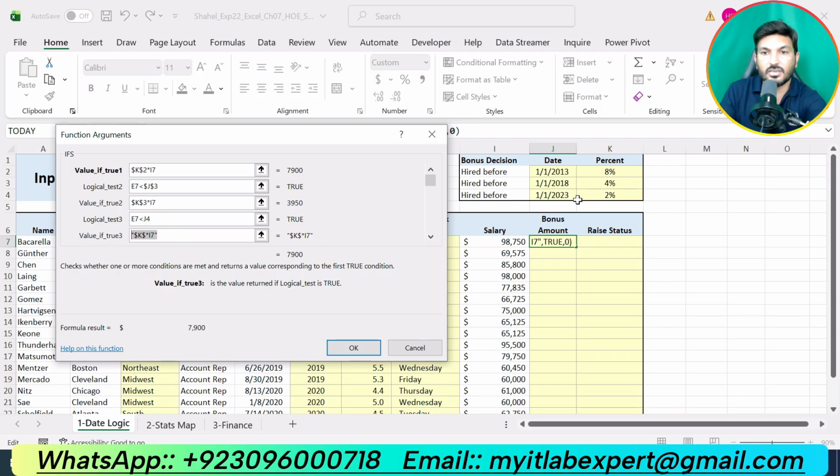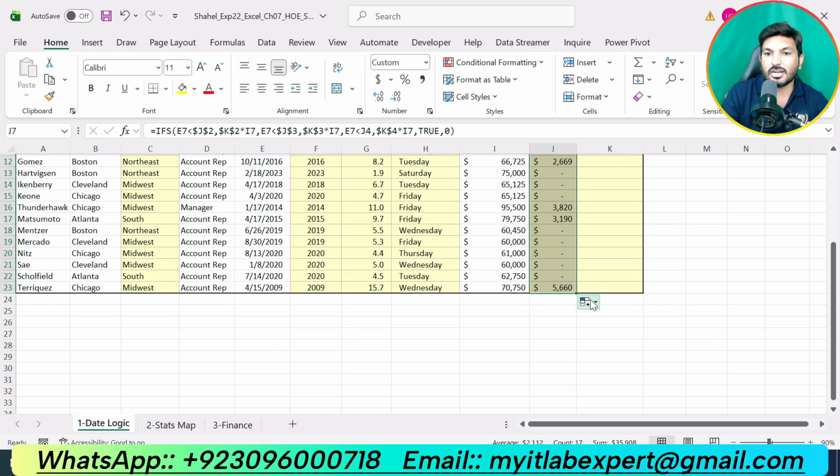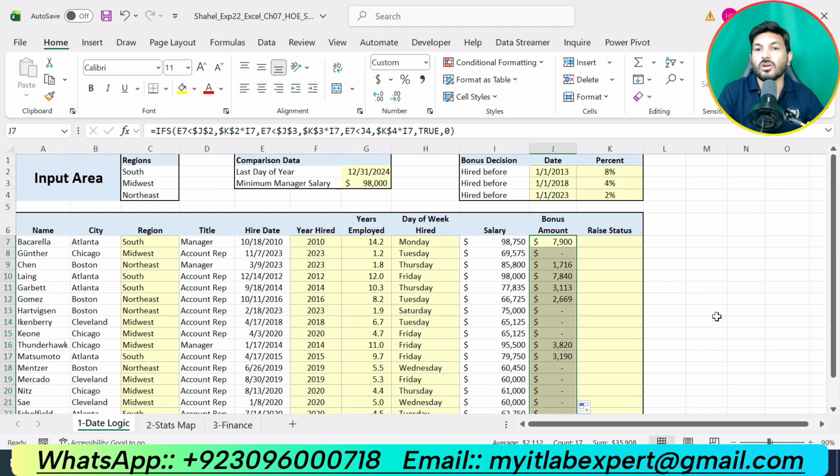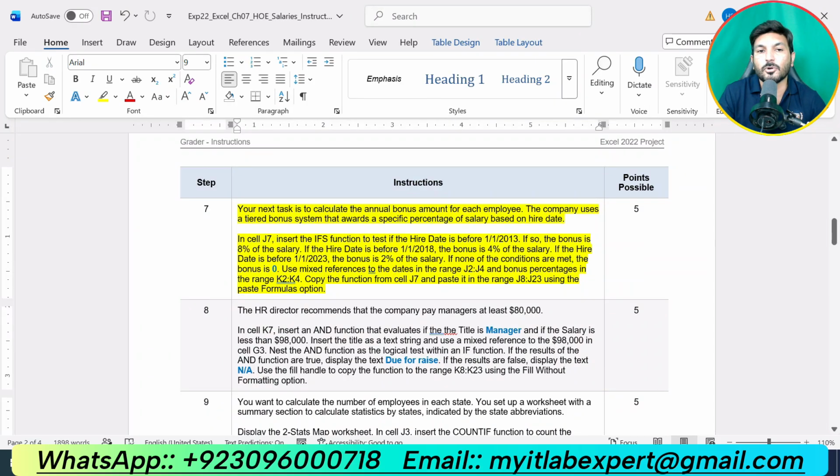It was K4, multiplied by salary that is given in cell I7. Okay. Now double click on the fill handle to copy the function down and fill without formatting. So we got all the bonus amounts. Okay. So that is all about step number 7.